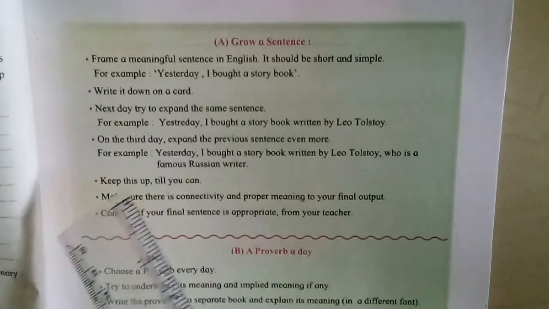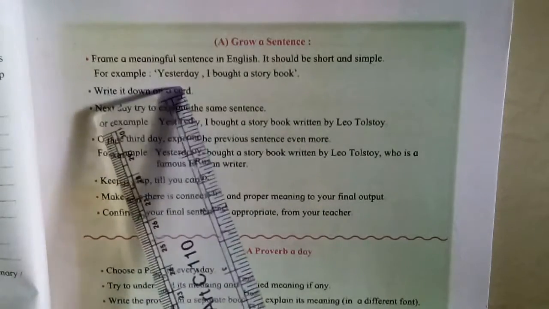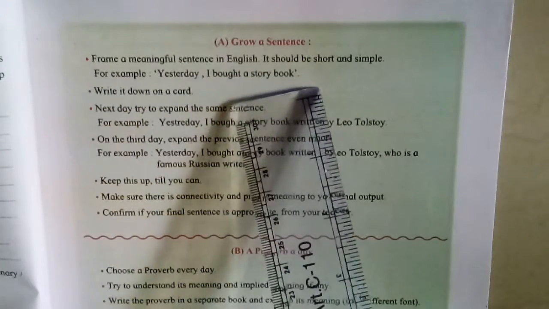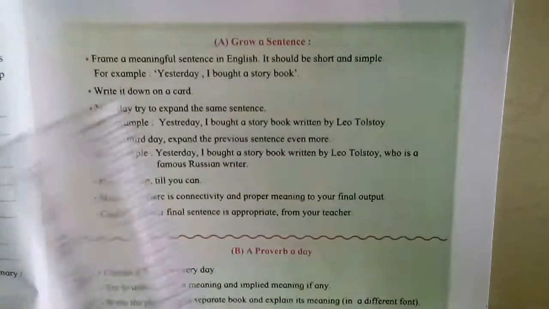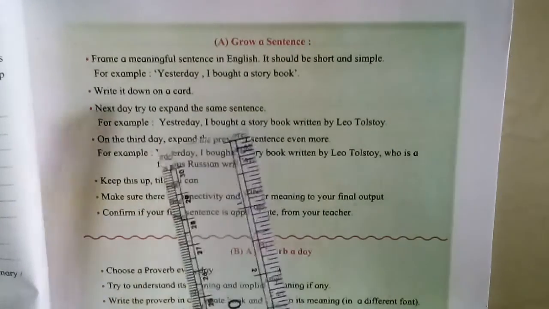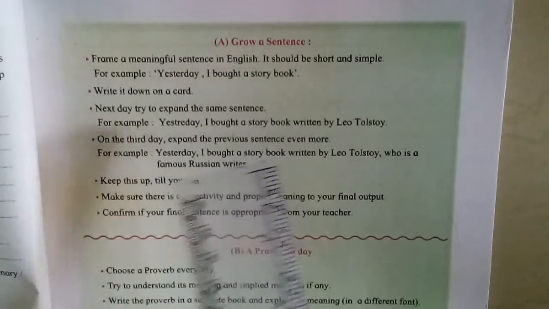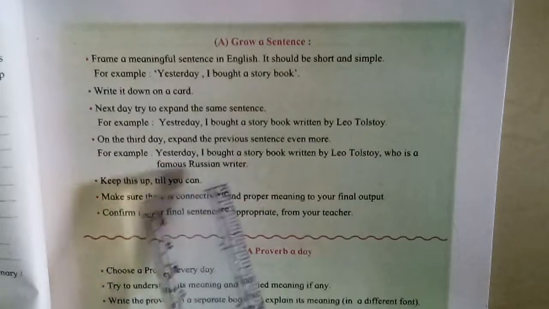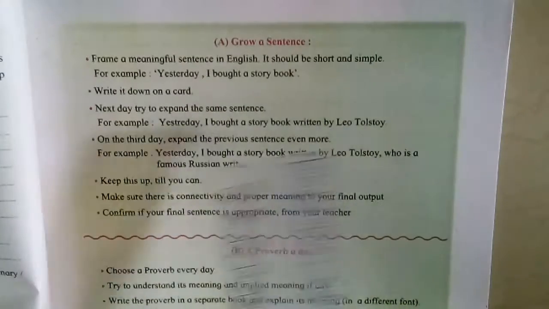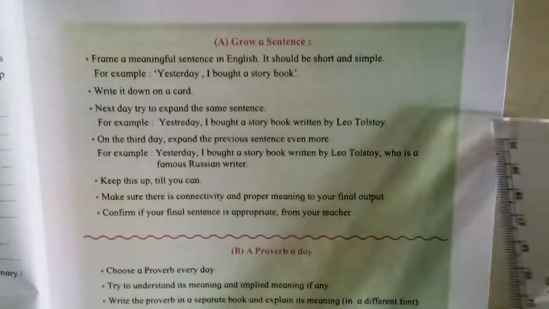Okay, next day try to expand the same sentence. See, first day you write only: yesterday I bought a story book. Okay, and next day you try to expand the same sentence. Again, yesterday I bought a story book. After that you continue, written by who? Rabindranath Tagore or Leo Tolstoy, whatever it is. Oh, you add a few words again.